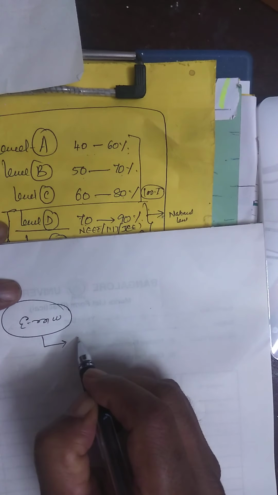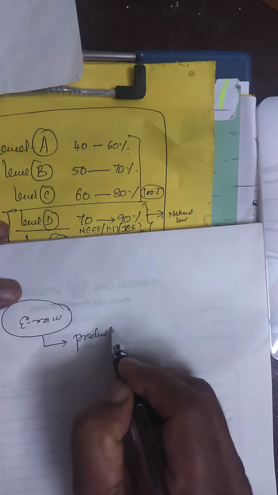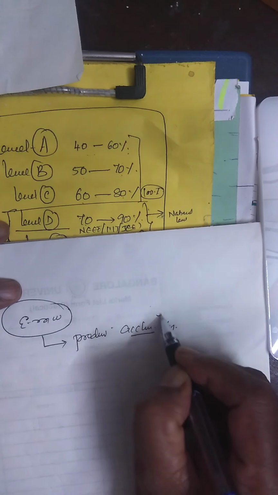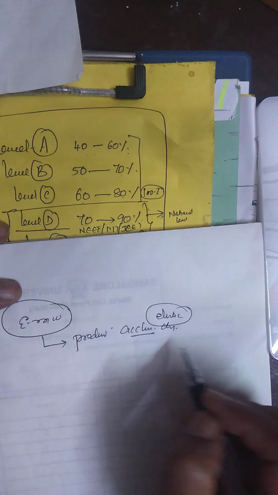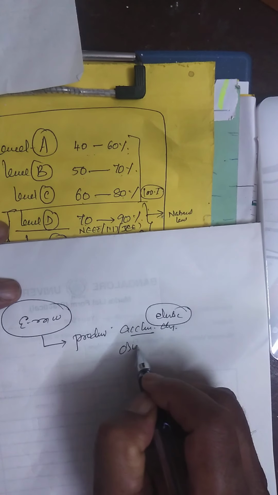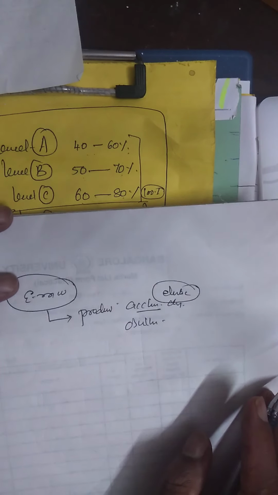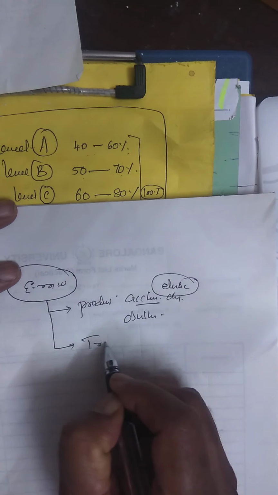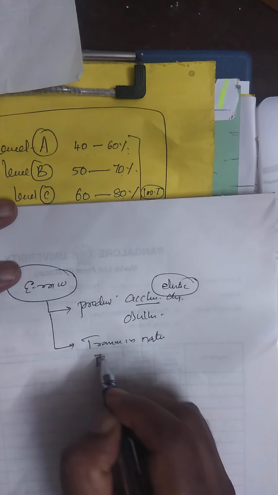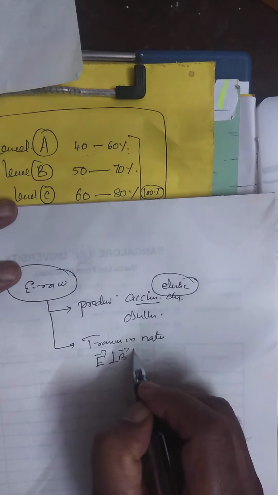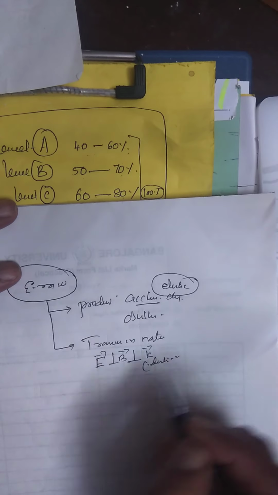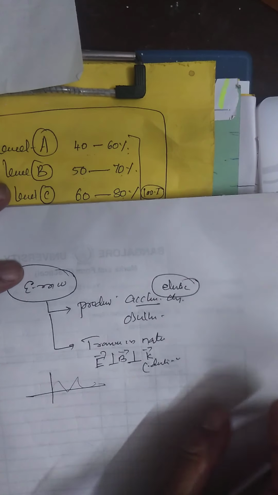They are produced by accelerated electric charge, electric, not magnetic. Electric charge or oscillating charge. Next, they are transverse in nature. That is, both electric and magnetic fields are perpendicular to each other, and perpendicular to the direction of propagation. This is called the direction of propagation. If you want, you can draw and show them.